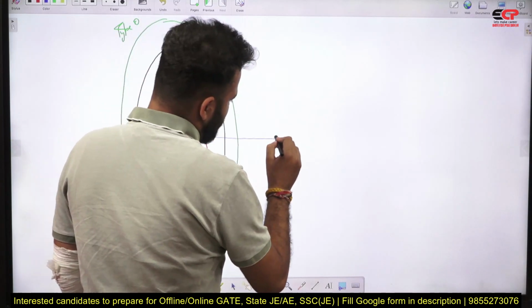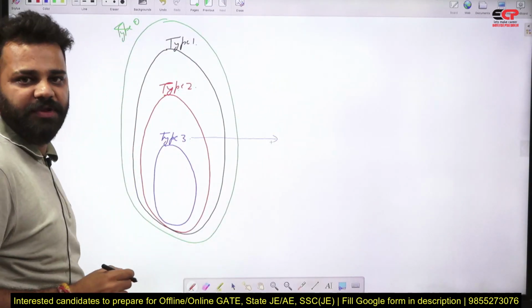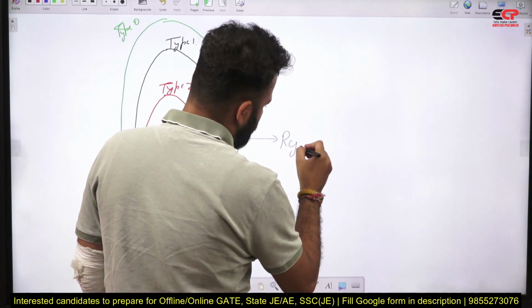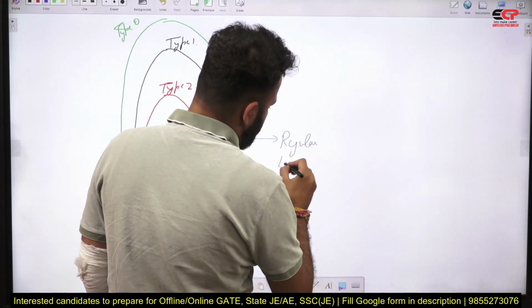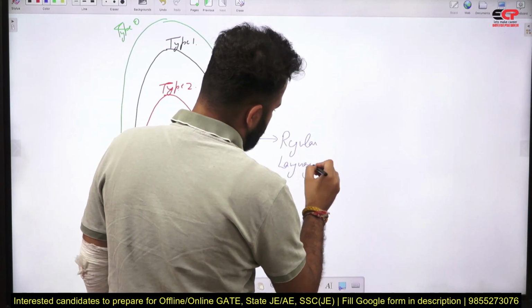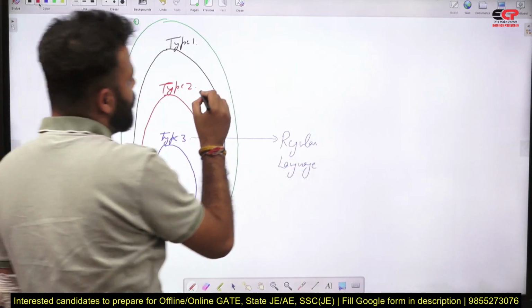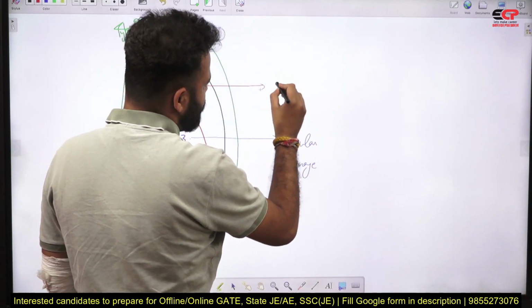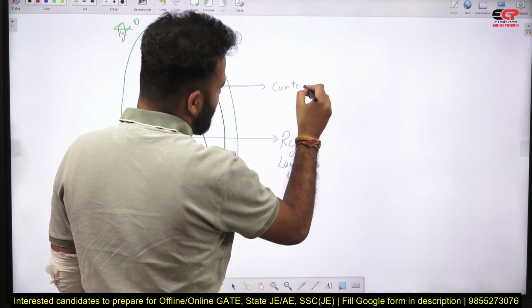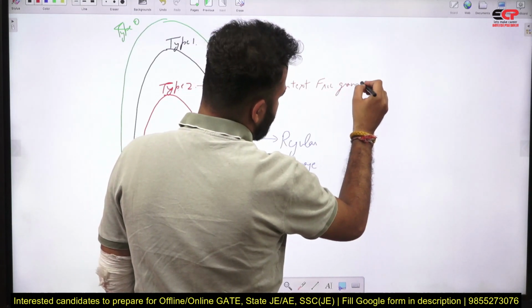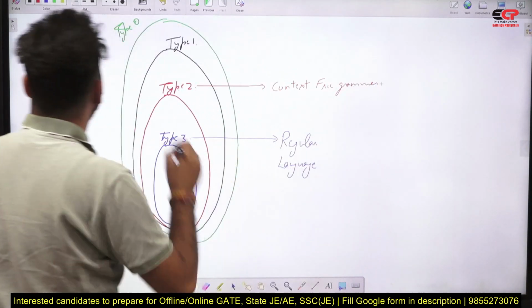Now, the language made from type 3 grammar is called regular language. Language made from type 2 grammar is called context free language.